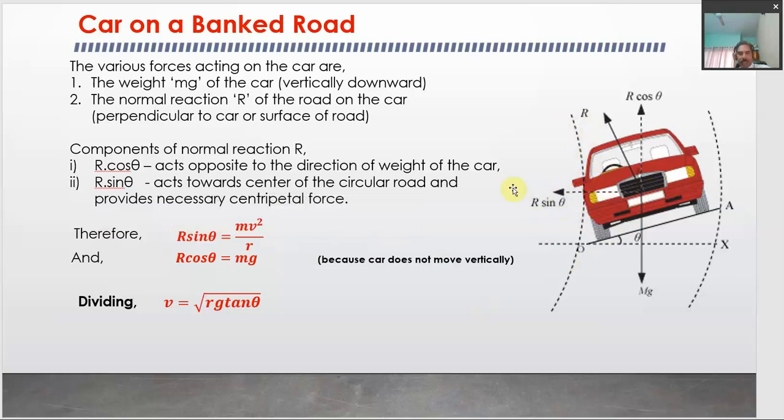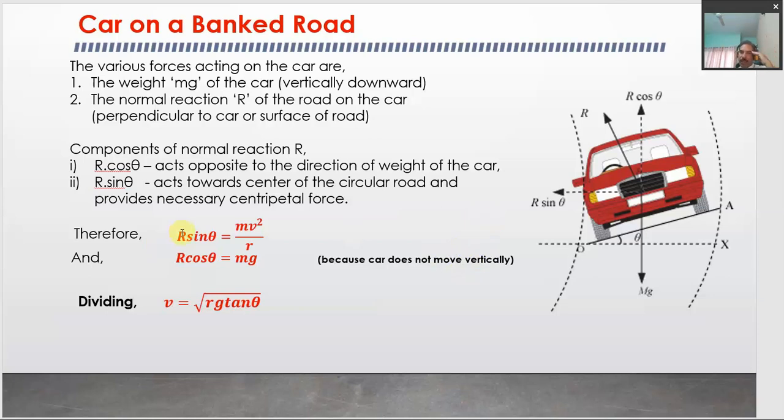In this discussion, we are taking the case of only the banking of the road, so we have not included the force of friction. First we want to understand what role the banking of the road plays.